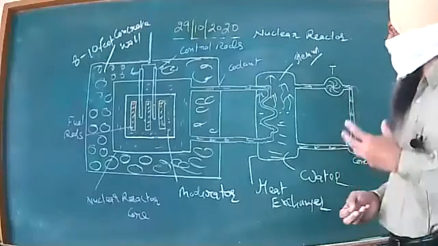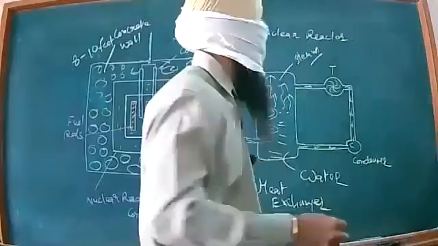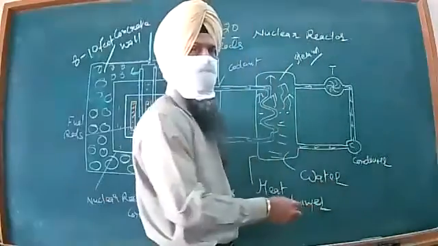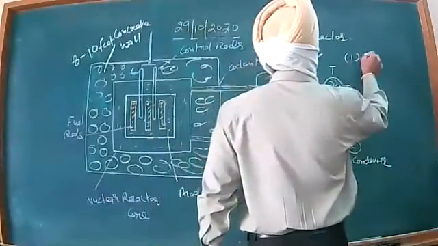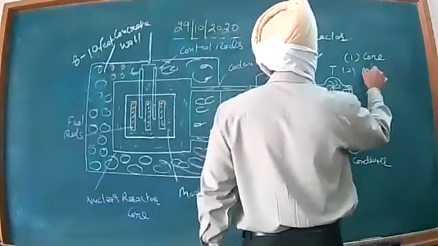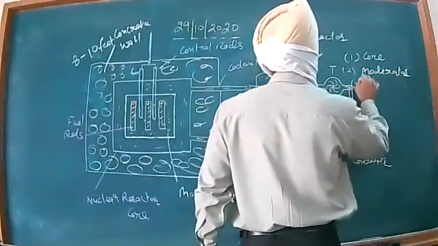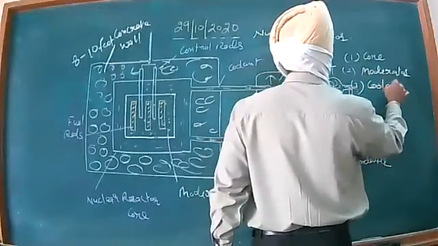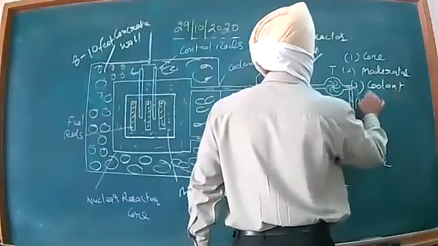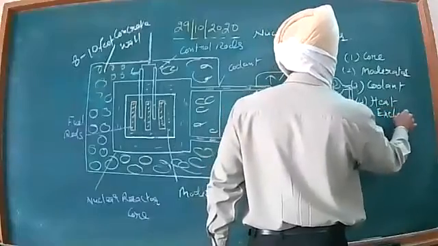And if I highlight the main parts of the nuclear reactor, these parts include the nuclear reactor core. Second is moderator. Then third is your coolant. Then we have heat exchanger.